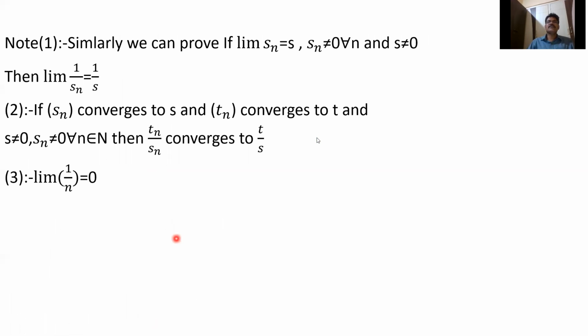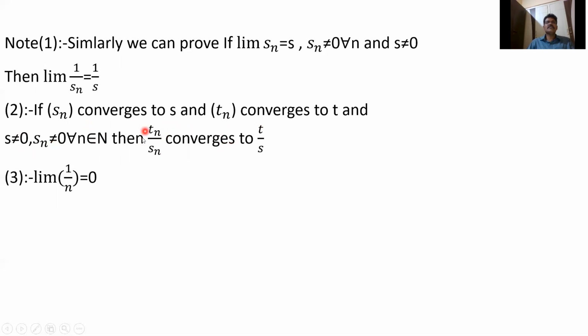Similarly, you can prove that if limit Sn equals S, Sn not equal to 0 and S not equal to 0, then limit 1 by Sn equals 1 by S. And also, if Sn converges to S and Tn converges to T, then Tn by Sn converges to T by S, whenever Sn is not equal to 0 for all n and S is not equal to 0.